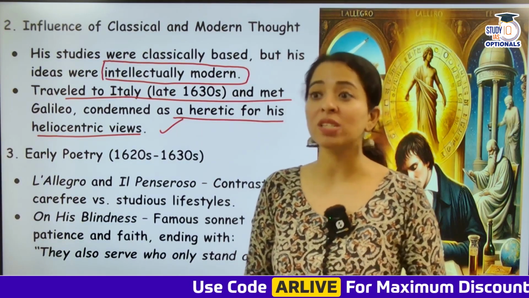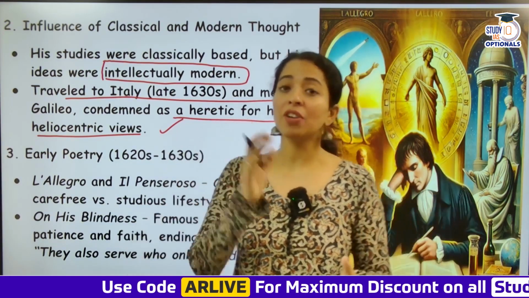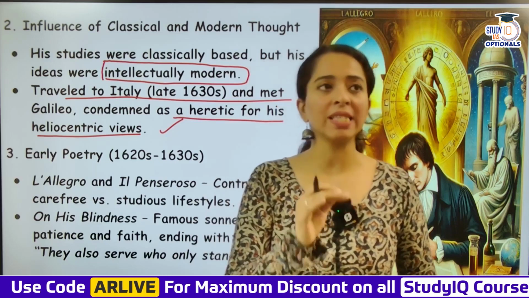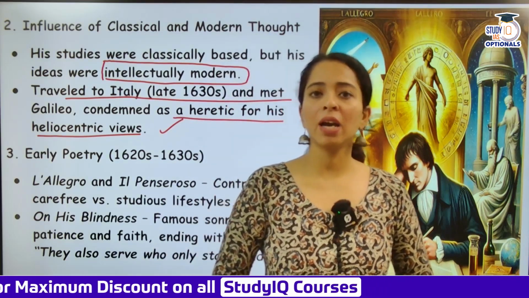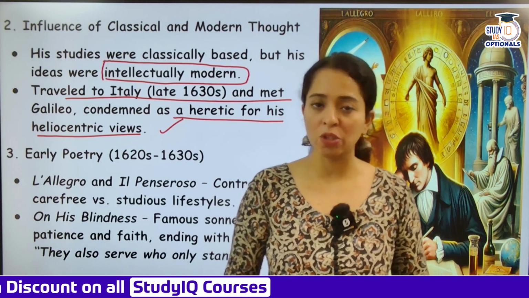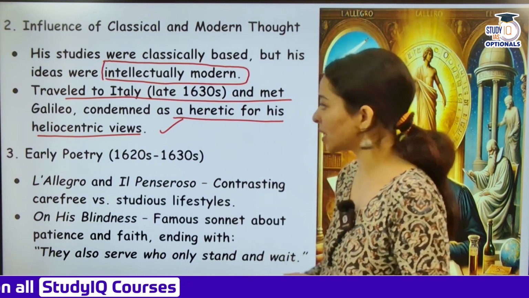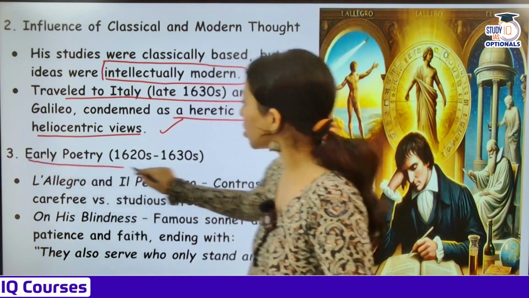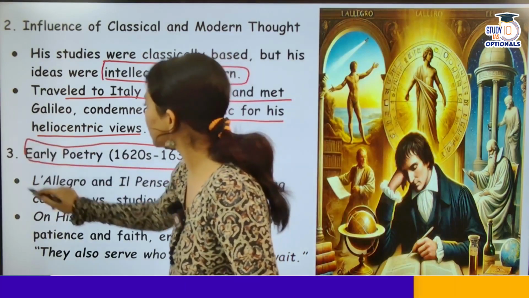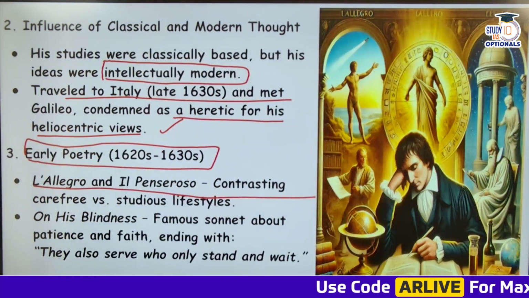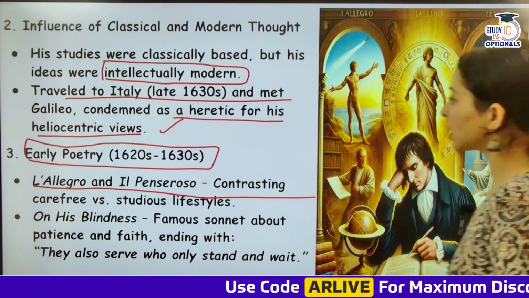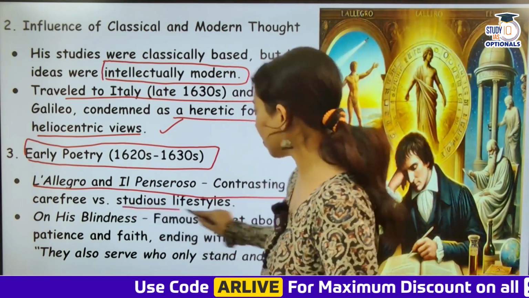And of course, Paradise Lost is one of the most important religious epics, you can say it's a literary epic. Okay, so a literary epic, and so it's one of the most important works. So this is the reason Paradise Lost becomes very important, and Milton too. So early poetry, 1620s and 1630s, L'Allegro and Il Penseroso, these are the early poetry he wrote. This contrasts a carefree versus a studious lifestyle.